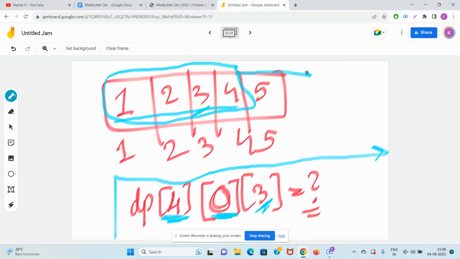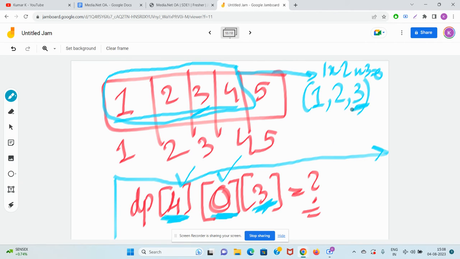Yes, there is. That subsequence is 1, 2, 3. It is inside 1 to 4. Is the XOR 0? Yes, 1 XOR 2 XOR 3 is 0. Is the last element 3? Yes, correct. So DP[4][0][3] is true.